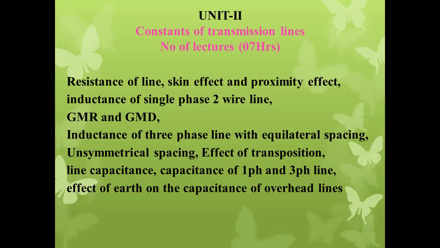In this unit we will study the resistance, inductance, and capacitance of line conductors and how they are determined using supporting calculations like GMR and GMD.